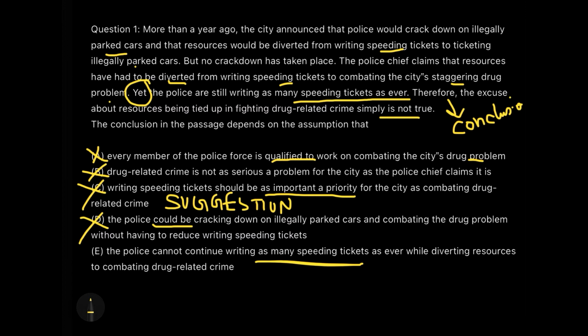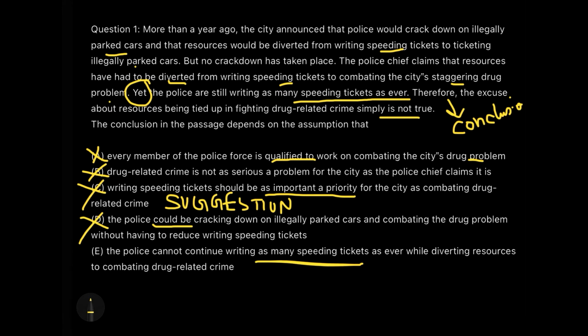And what is the negation strategy? If I negate the option, that is, police can continue writing as many speeding tickets while diverting the resources, that means even if I divert the resources, I can write the same number of speeding tickets, then it will directly affect my conclusion. Then it will make my conclusion false, because my conclusion was saying that because we are still writing the same number of tickets, it is simply not true that we are diverting our resources.